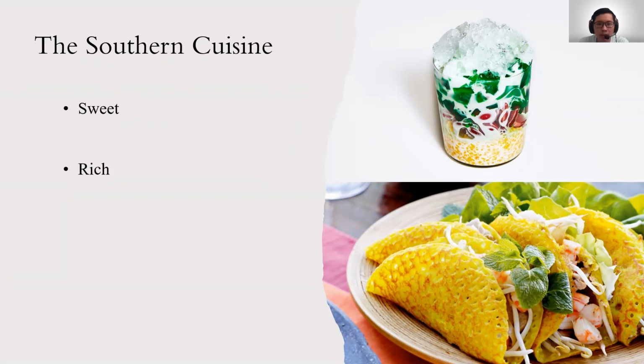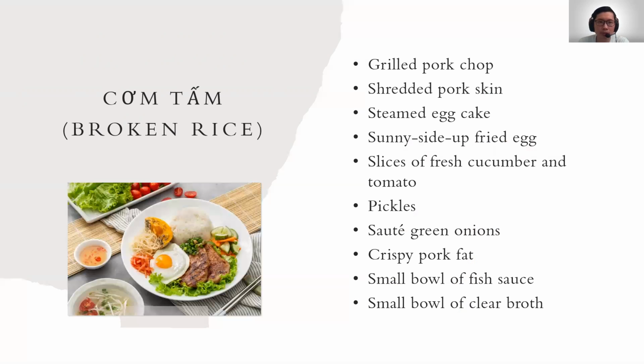Because the temperature is warm and hot all year round, the southern Vietnamese people prefer to eat dry dishes for breakfast rather than hot soup like the northern or central people. One of the famous breakfast dishes of the southern people is cơm tấm, which is called broken rice. A delicious plate of cơm tấm includes many different ingredients.